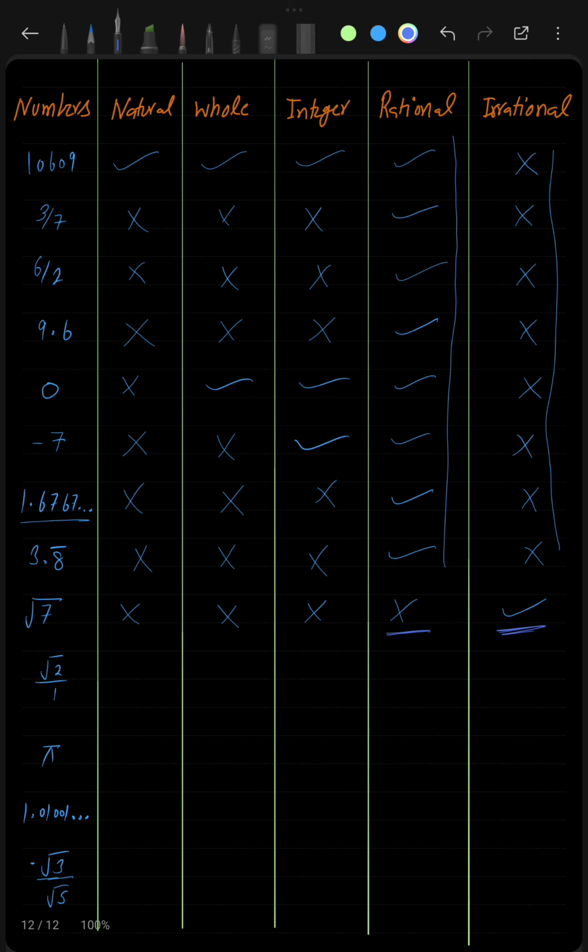Now what about root 2 by 1? Some of you may think that yes, root 2 by 1 is in the form of p by q, and since it is in the form of p by q, it should be a rational number. But students, this is where you make a mistake.